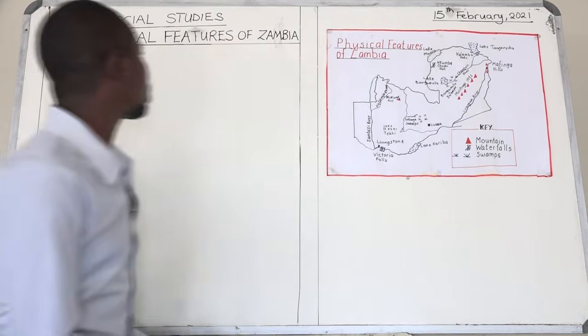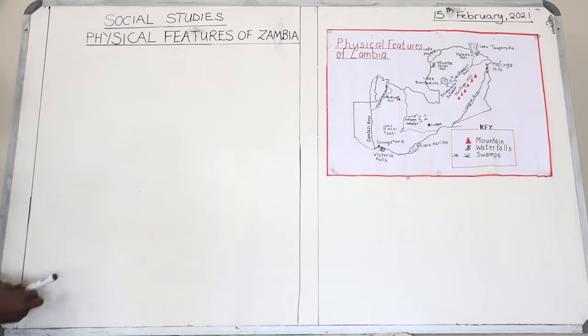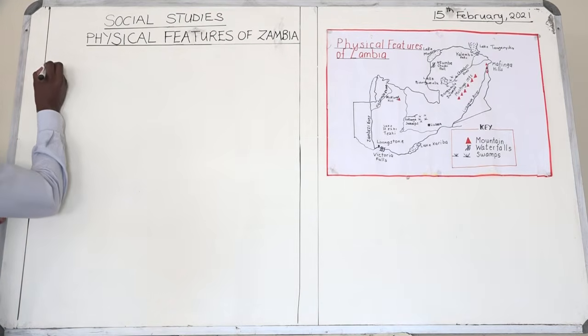So boys and girls, let's look at the word physical feature. What is a physical feature?